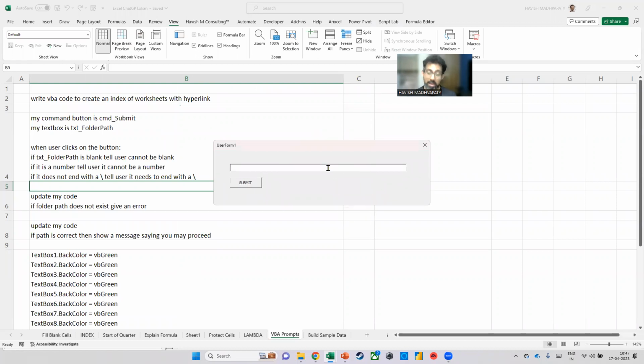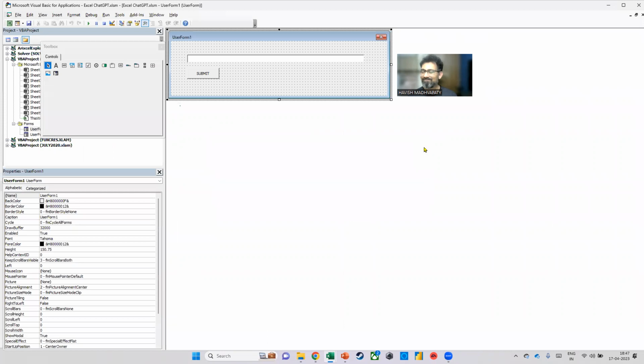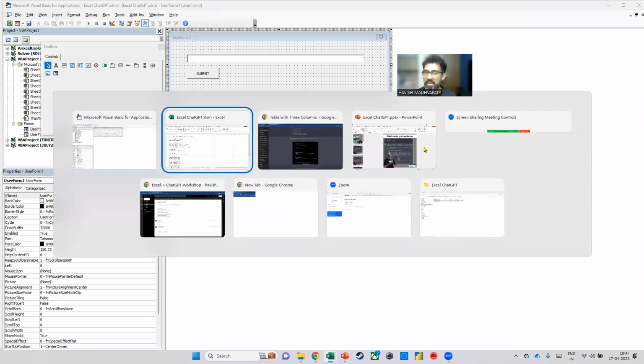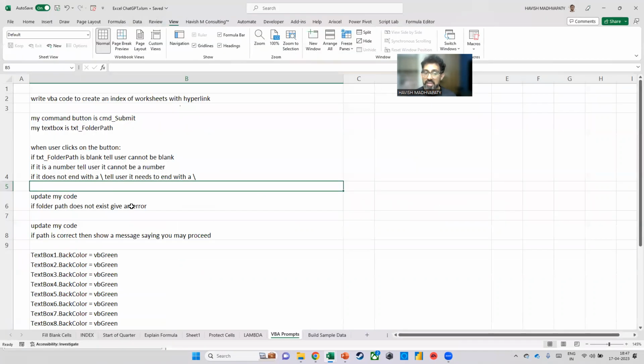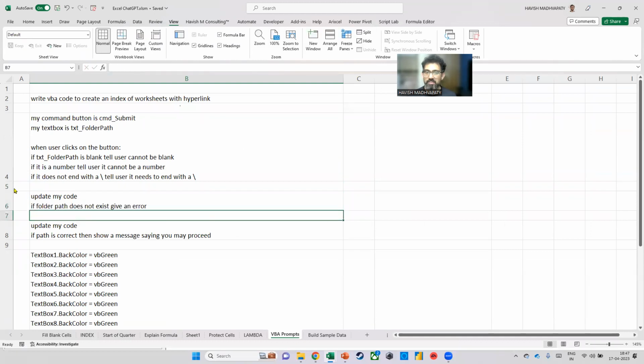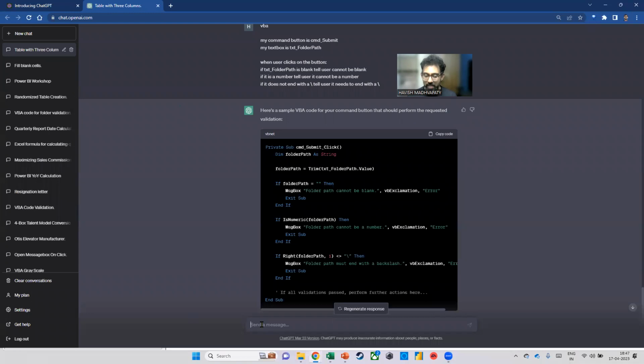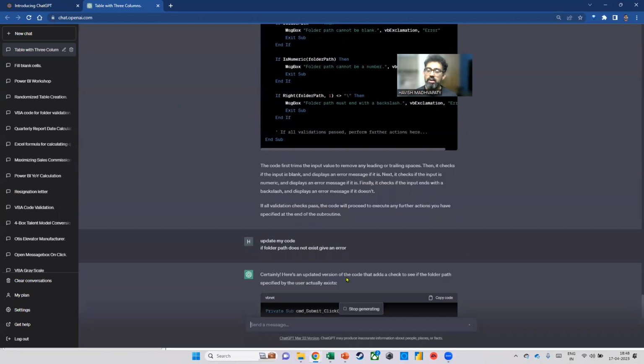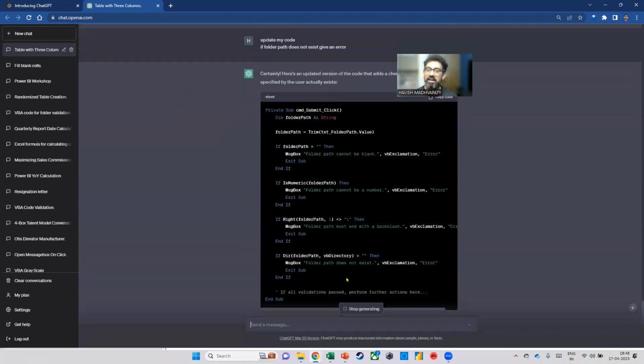What if I give it a path ending with a slash? Now, this is not correct because this is not a folder path. It's just some text. So when I click on submit, it doesn't give me an error. So now I realize there's some problem. I have to update my code to also tell it that if the folder path does not exist, give me an error. Please watch. I'm now telling it that I would like you to update my code, because what if the folder that the user is giving does not exist on my computer?